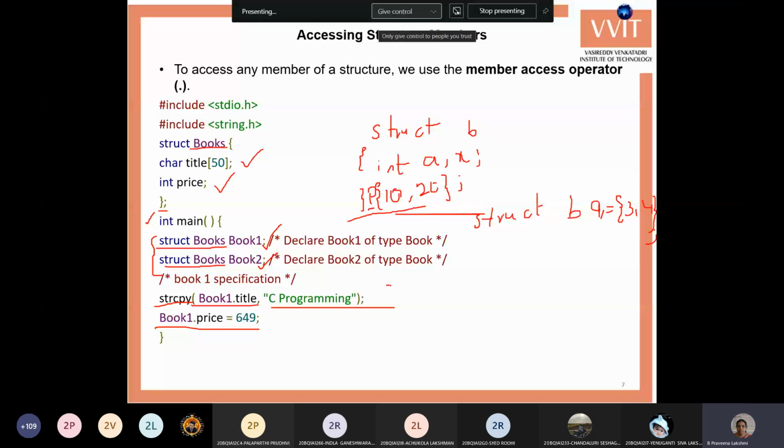Any one of these ways we can write to initialize the structures. Either you can use it at the declaration, or at the creating of a variable, or after creating the variable. All these are equal. You can write any one of these ways.